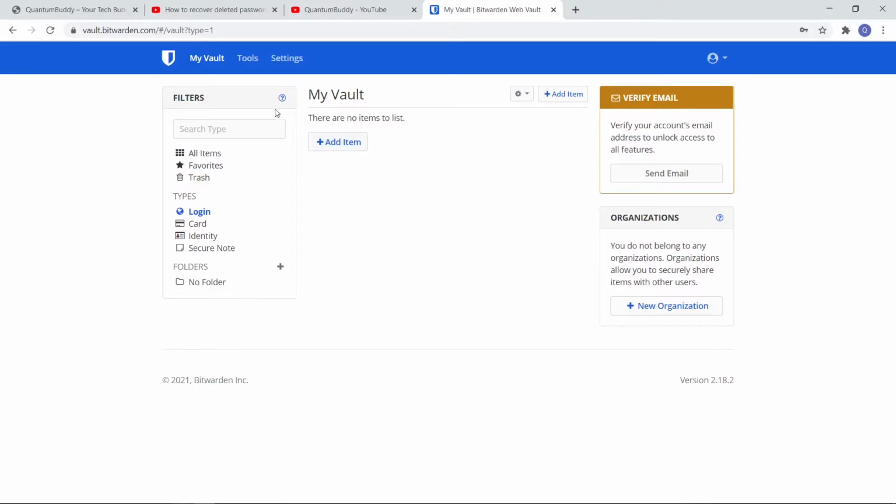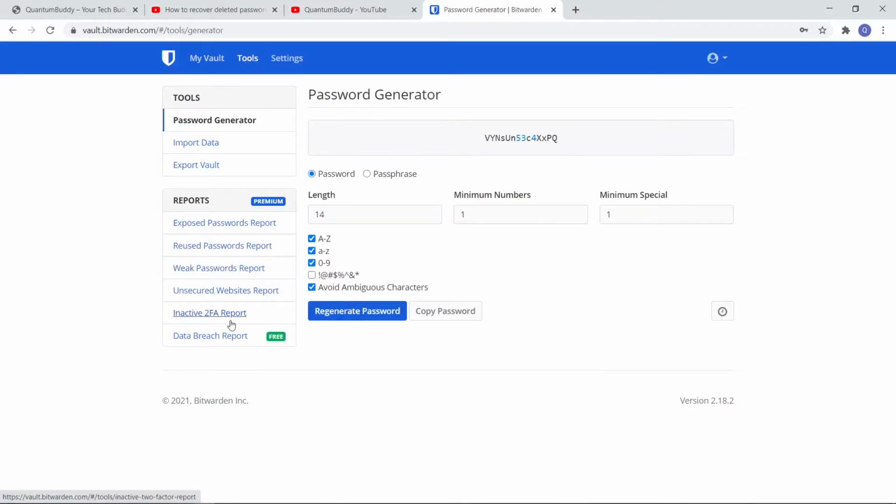Then we will see the tools. So these are the tools that are available there. We have a password generator, which will help us in generating randomized passwords based on your password length, minimum numbers, minimum special characters. You can use password or passphrase.